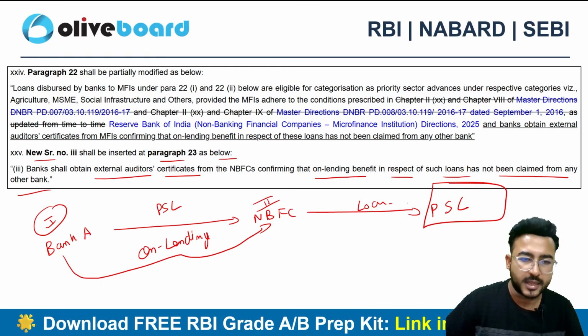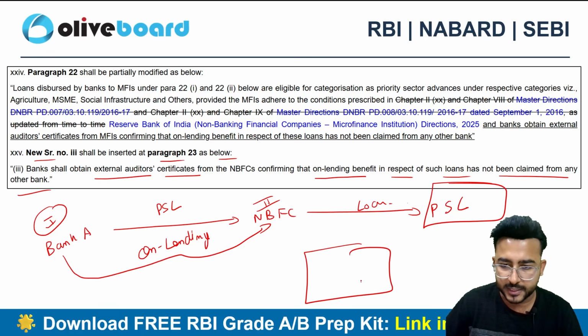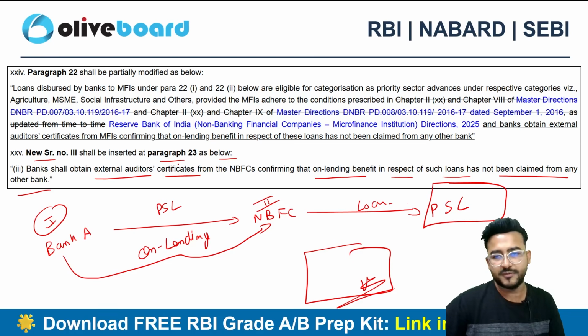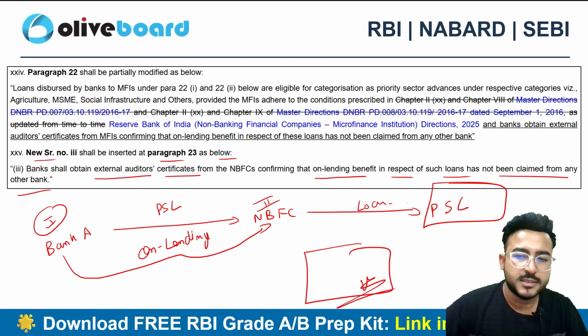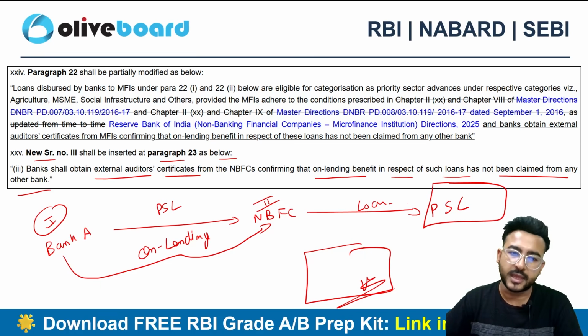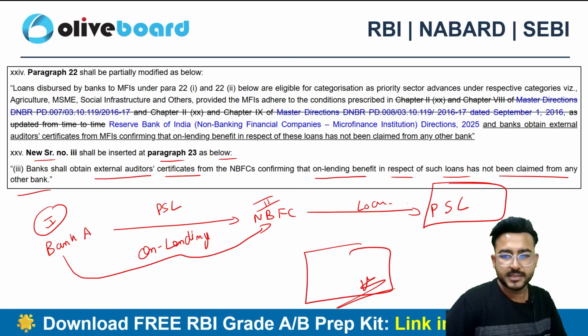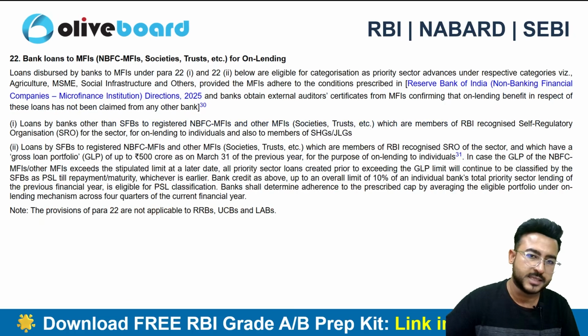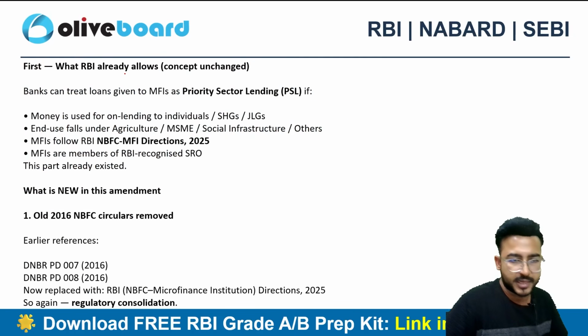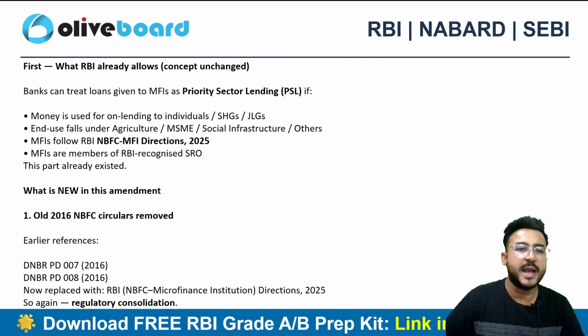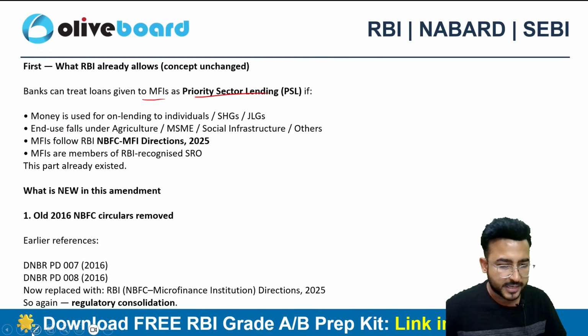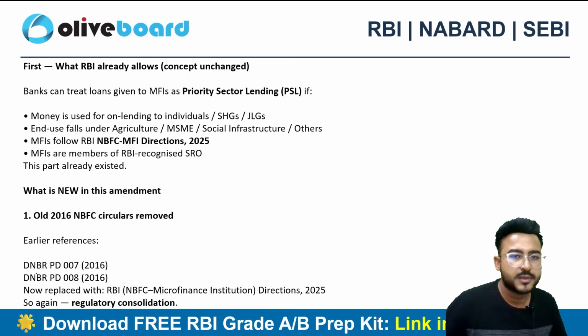So here an external auditor certification is required from the NBFC, confirming that it's only bank A which is fully entitled to claim the PSL and that no other bank has claimed the benefit of PSL, right? So this update has been done in the bank loans to the MFIs. The MFIs are nothing but NBFCs only. So the banks can treat the loan which is given to the MFIs as priority sector lending, right? That's allowed in the PSL guidelines.